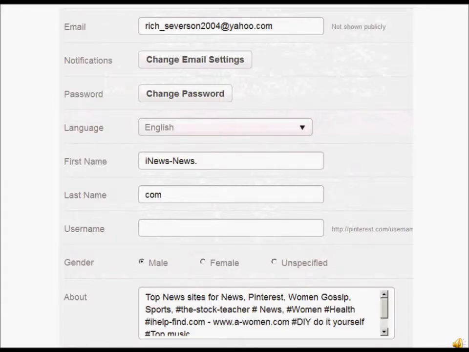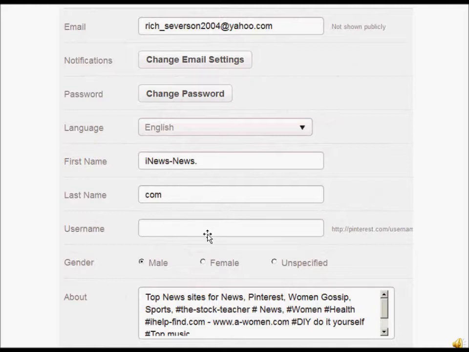So you fill out some information, put your email up here at the top. You can change some of your email settings, change your password if you want to, and what language. And if you notice here, this is where your first name and your last name goes. I changed my first name to iNews News, and I put a period right there. For some reason, I can't remember, it seemed like I couldn't put the whole thing including the .com, or maybe I could put the .com there, but then you have to put something in the last name. So I just did it this way with the dot right there, and then I put the .com in the last name, and that makes it look like that's my website name. I like that in the title.